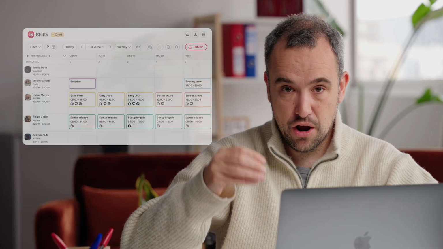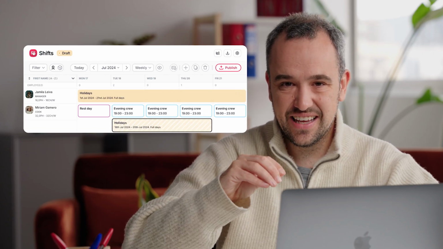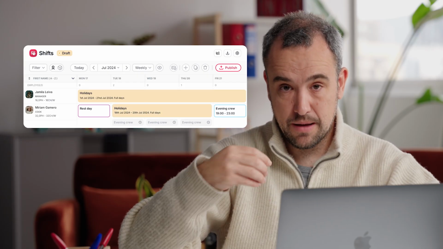In the shift section of Factorial, we improved dramatically the user experience to create shifts both from scratch and from the very timesheet where you are working. We also introduced the absence management from the shift management section, so you can see very easily who's on holidays and who's not. And we also created the backup shift concept, so when an employee goes out in an absence, we don't lose the information of the shift.